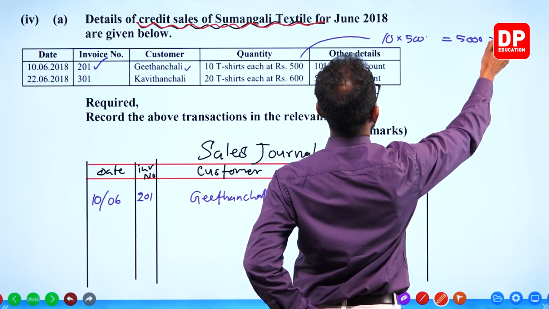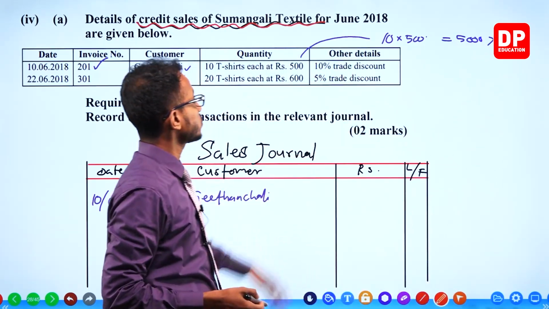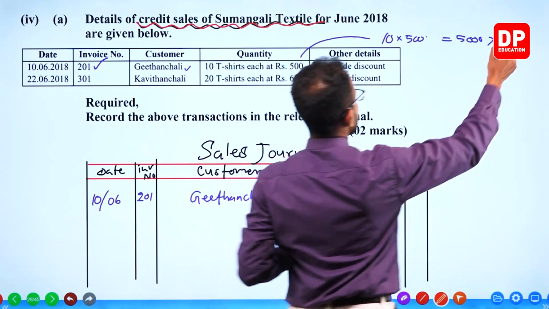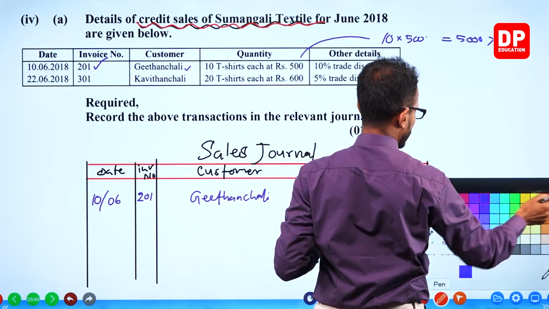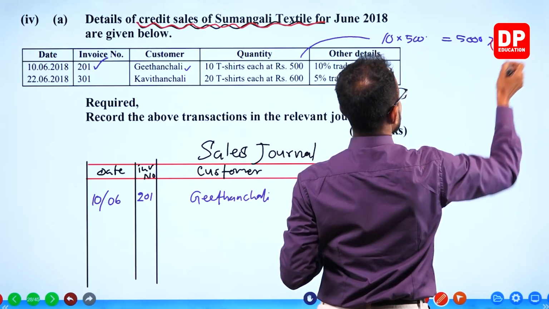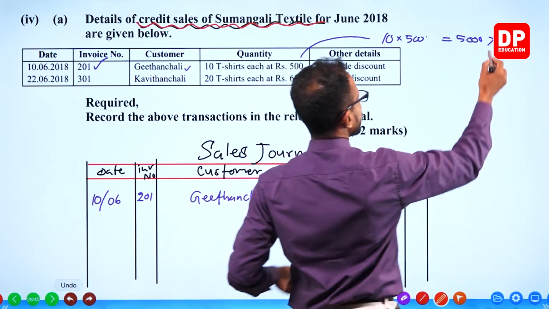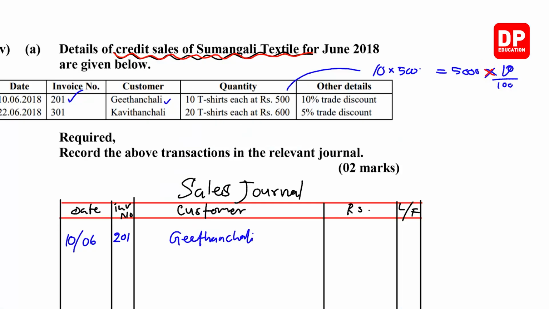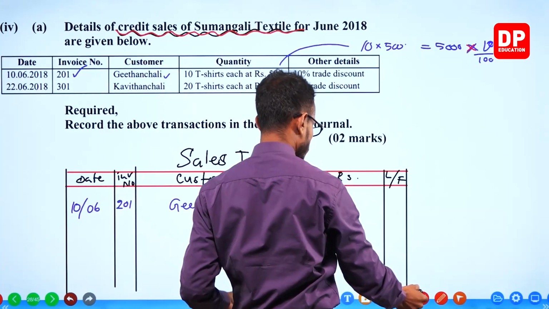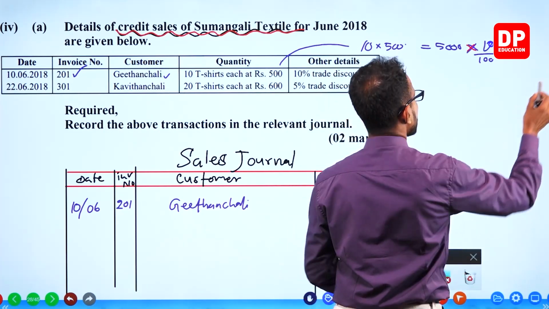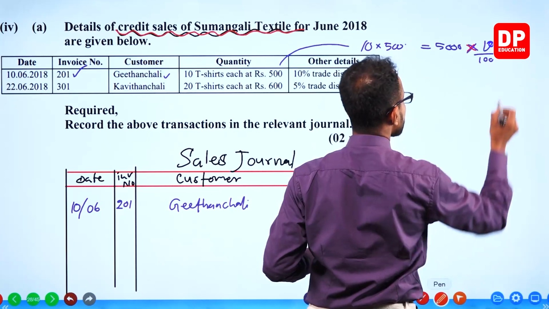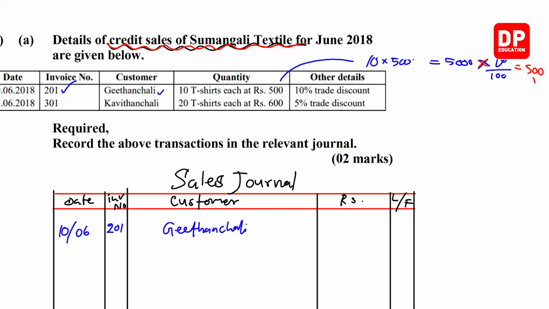5,000 is not the invoiced value because trade discount must be deducted. 10% trade discount means 10% out of 5,000 is 500. This is the discount.